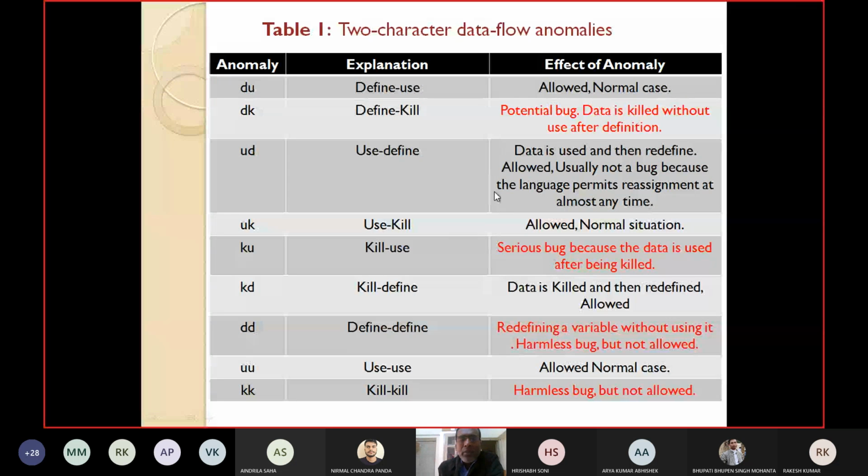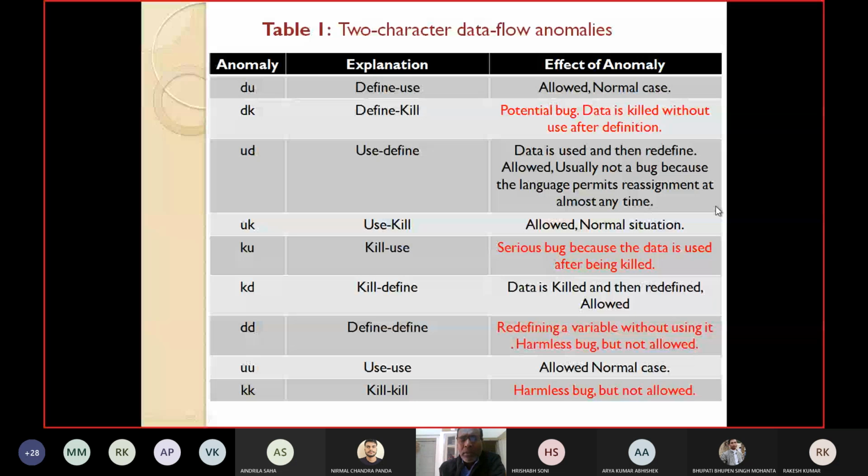Similarly, UD: you have used a variable first and then redefined it. Usually this is not a bug because programming languages permit reassignment at almost any time.